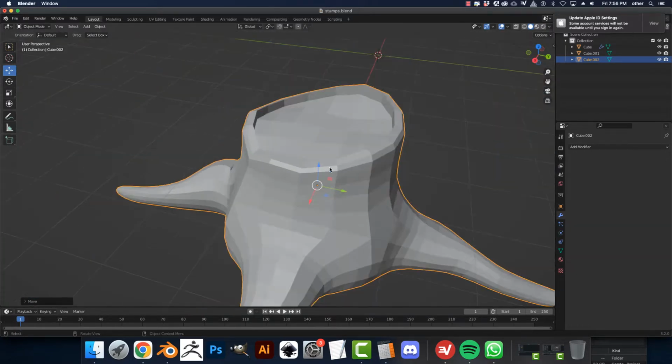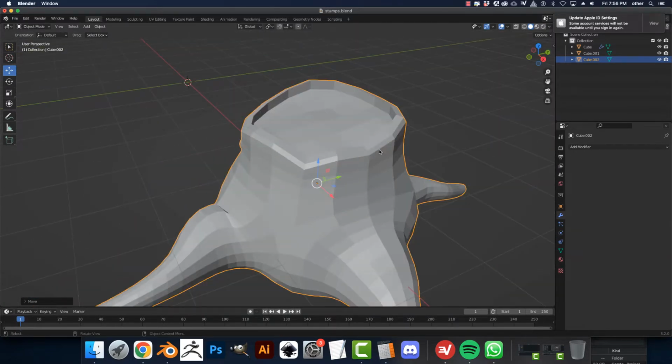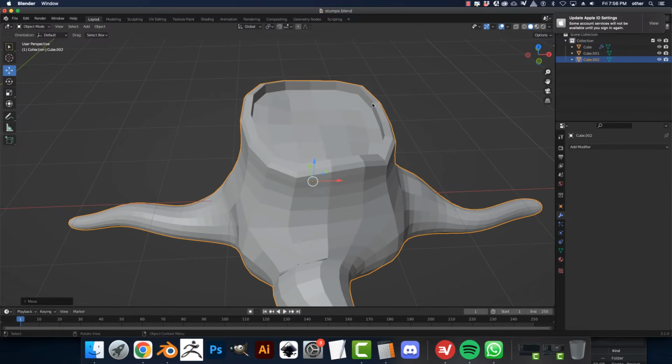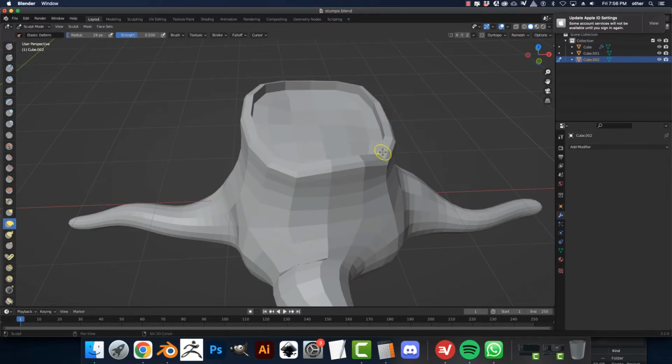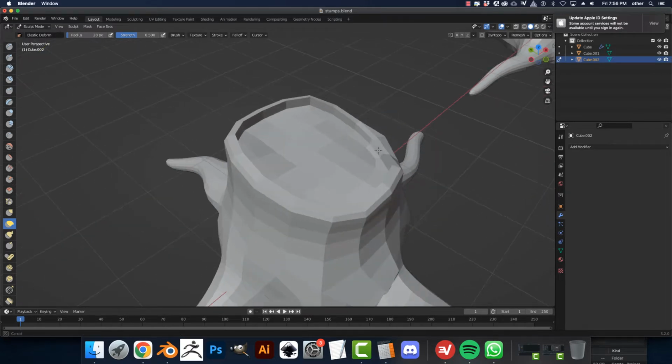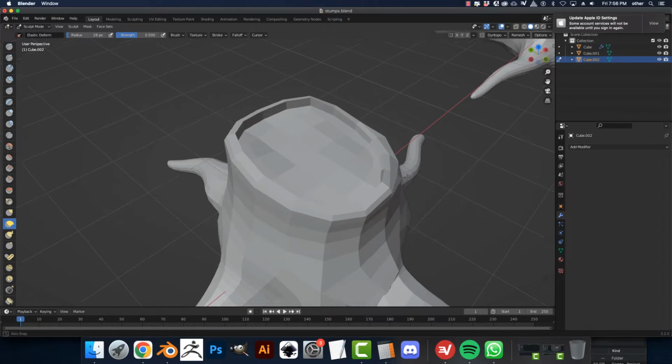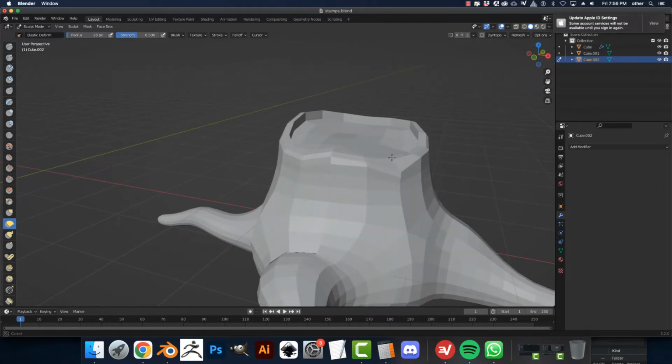Okay, on this one, what would I do now that I've seen a texture? Well, I might go in here to sculpt mode and just hold shift to get rid of the wall on this side.